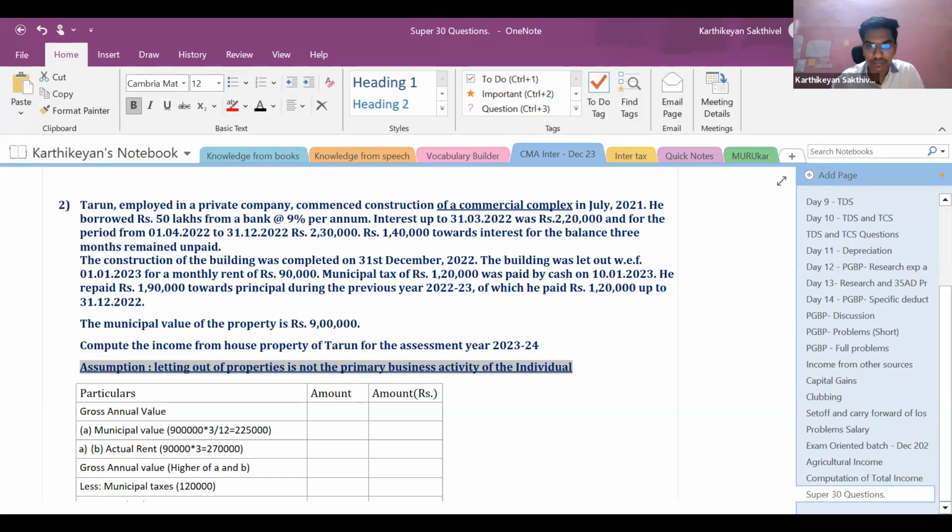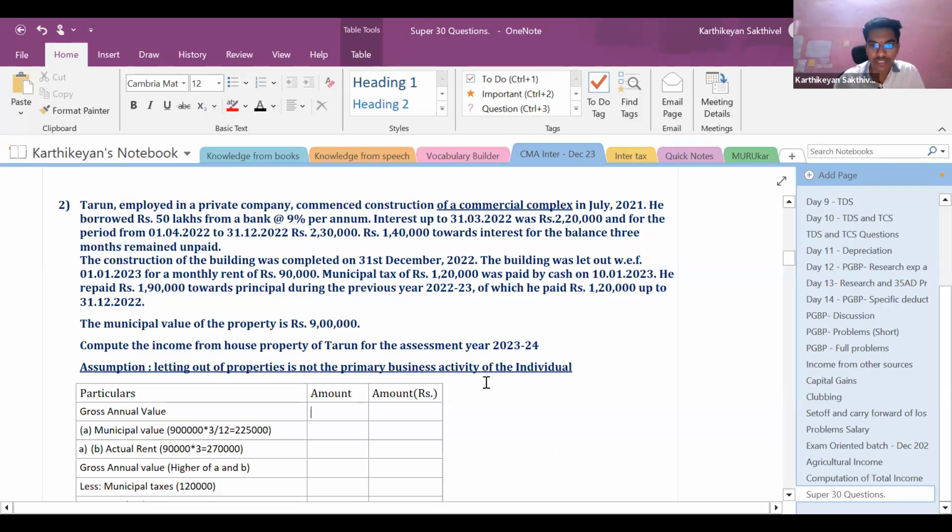If you take the assumption otherwise, that is, if you assume that letting out of properties is the primary business of the individual, then this income is to be taxed under the head PGBP and not under the head income from house property. For want of time, whatever is given in the suggested answer, we are just discussing the same answer. We are just adding this assumption, and in the suggested answer, the assumption is not given. But I personally feel without this assumption, this answer is not valid.